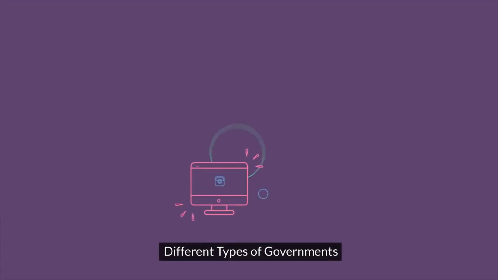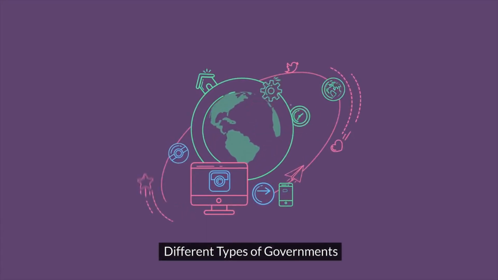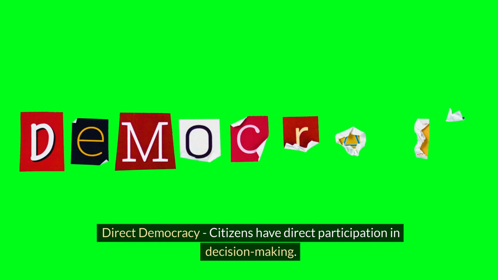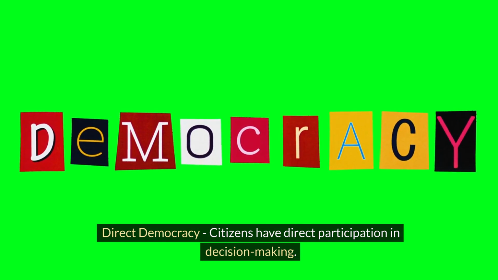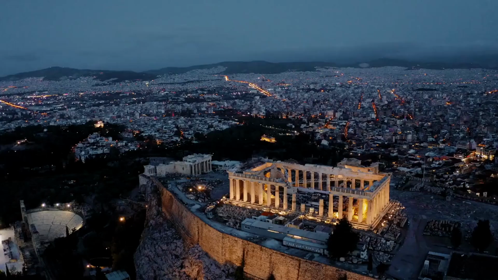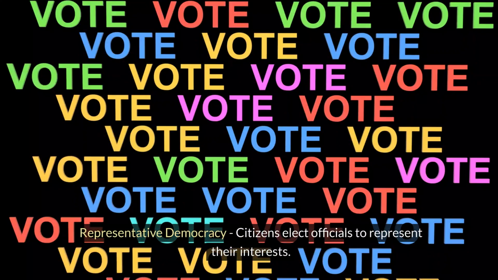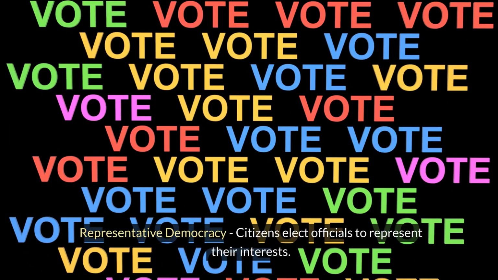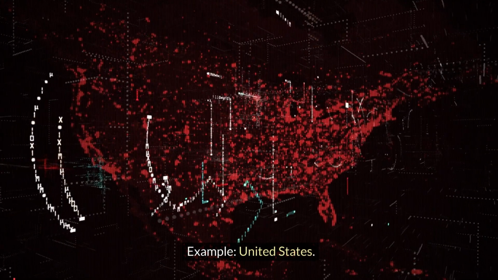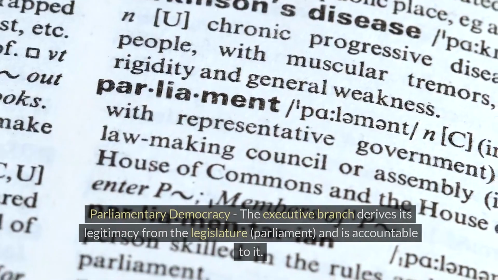Different types of governments. Direct democracy: citizens have direct participation in decision-making. Example, ancient Athens. Representative democracy: citizens elect officials to represent their interests.